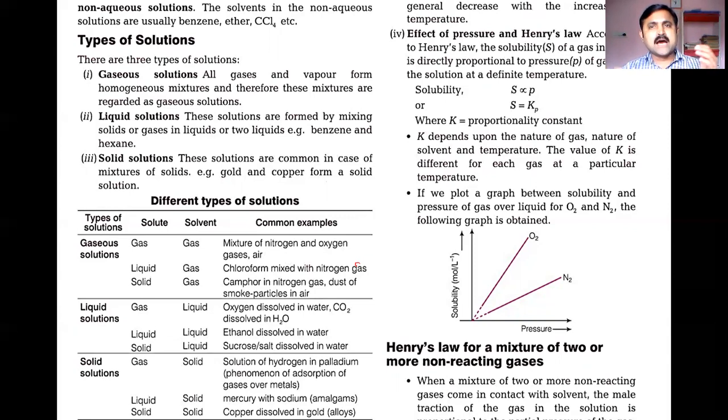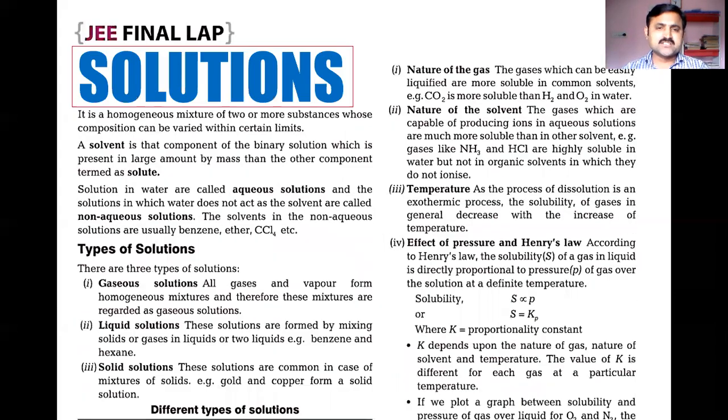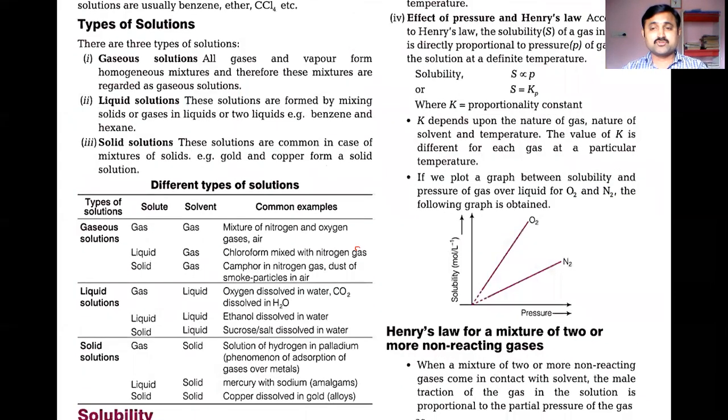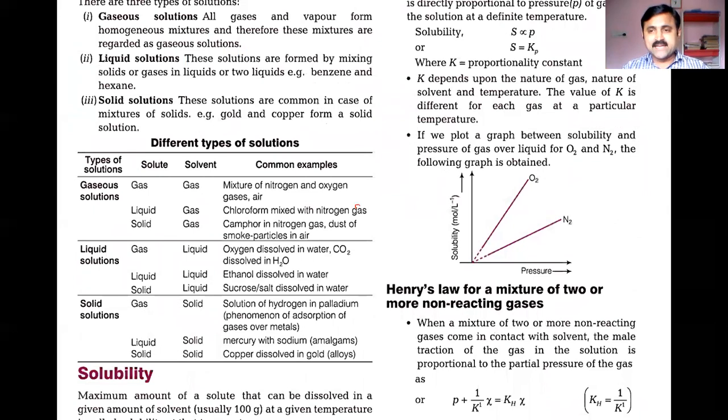Because the quantities of the components, large and small, may be varied, but we have to get a homogeneous mixture. Once you get a homogeneous mixture, definitely we'll call it a solution. In the case of gas in gas, the mixture is homogeneous. Air is the best example for that case.